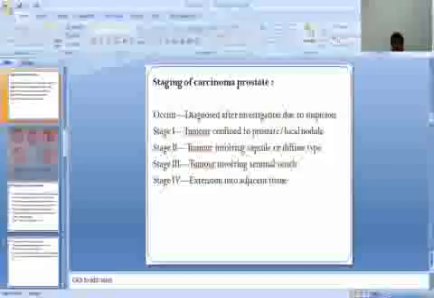Stage two: tumor involving the seminal vesicle. Stage four: extension into adjacent tissue.